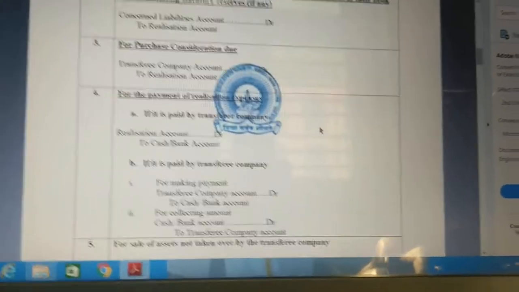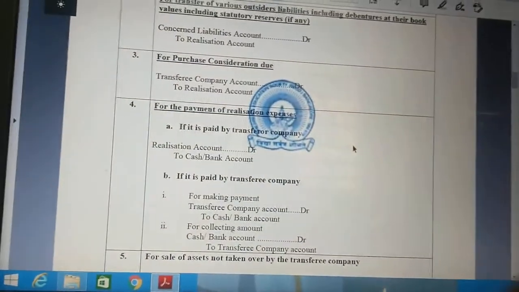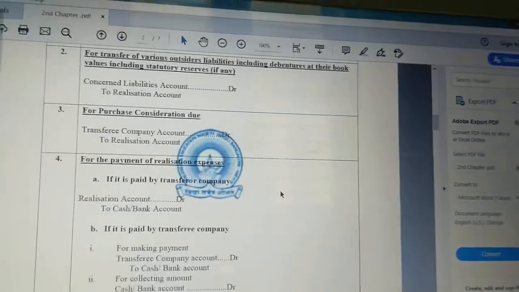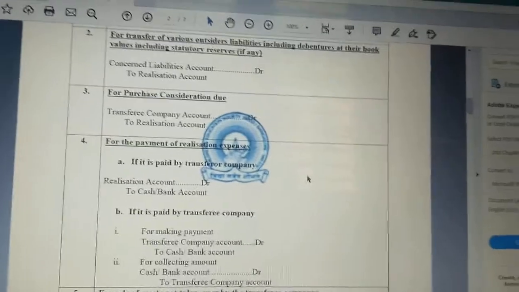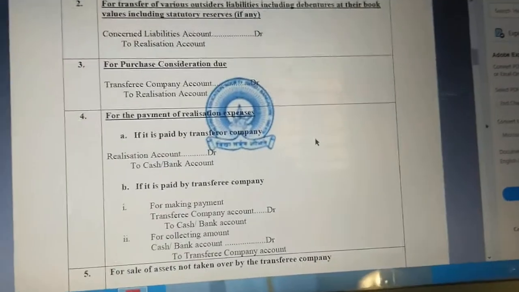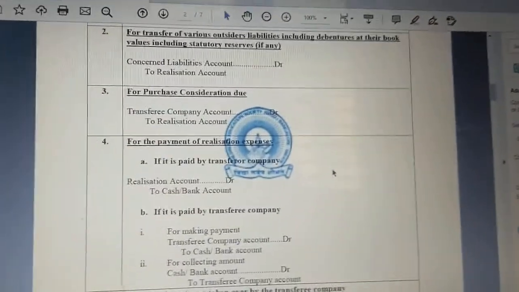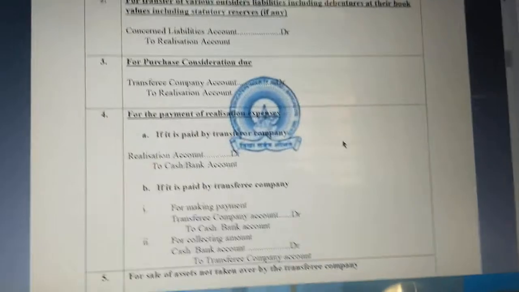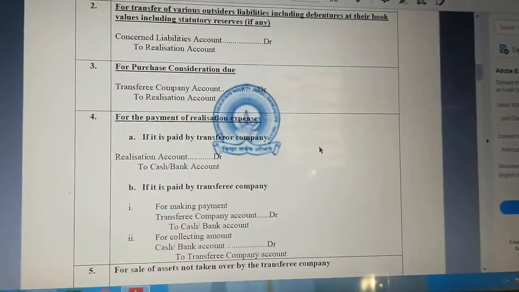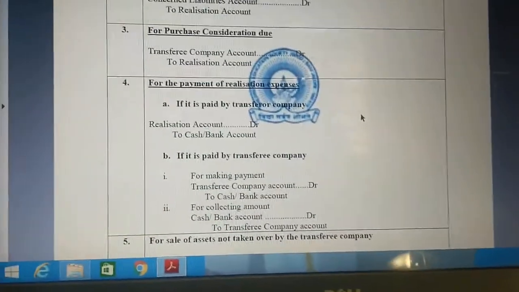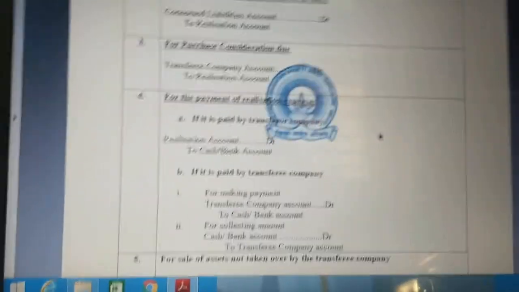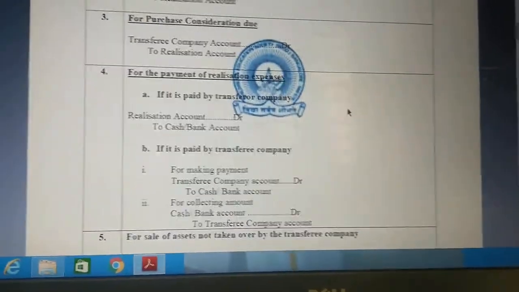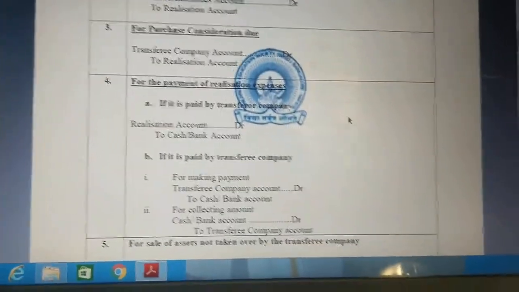Next, for payment of realization expenses, what do you mean by realization expenses in this sense? In liquidation we used to calculate liquidation expenses, right? In the same way, in mergers and acquisitions there will be realization expenses, or we can call them liquidation expenses. So here there are two situations, where in one situation the expenses will be paid by the transferor company. When the liquidating company pays, for example if ABC Limited acquired XYZ and XYZ pays, only one entry will come, that is realization account debit to cash account.